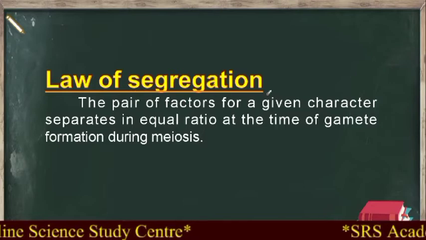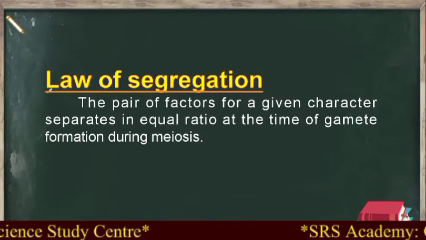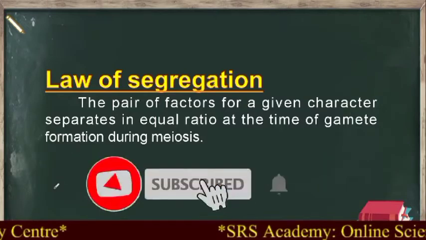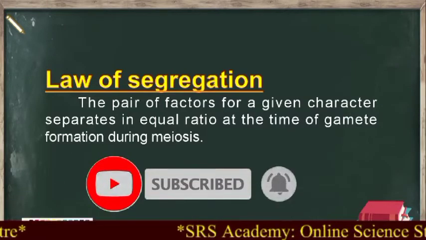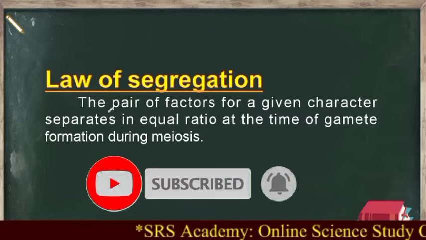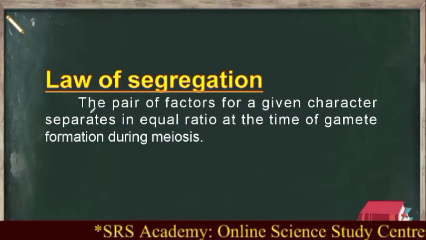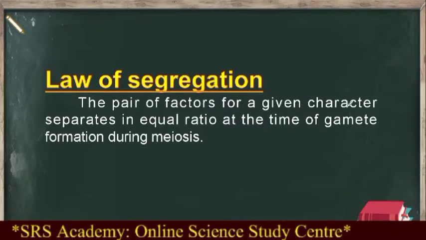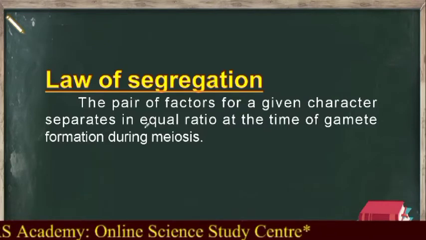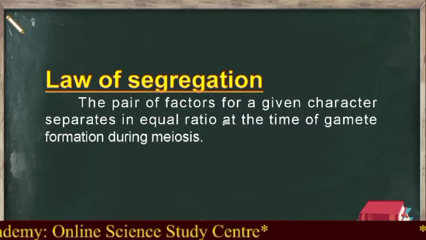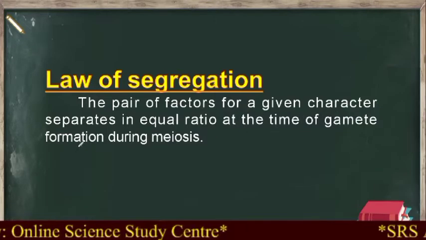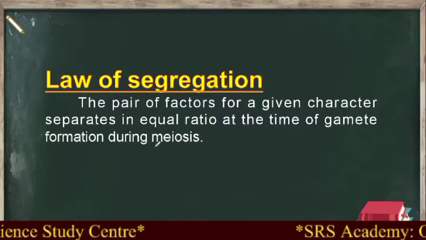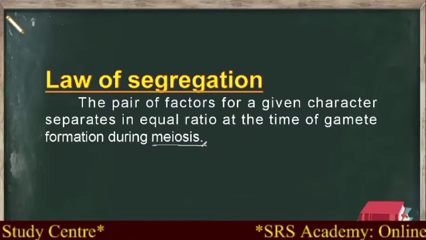So before moving on to that monohybrid cross, you must understand a law that is called the law of segregation. So what does the law of segregation state? Let us look into this. The pair of factors for a given character separates in equal ratio at the time of gamete formation during meiosis. So I think now you got that point why I explained about meiosis.